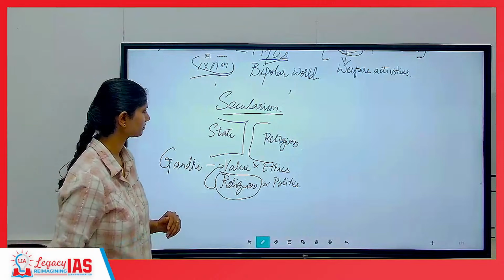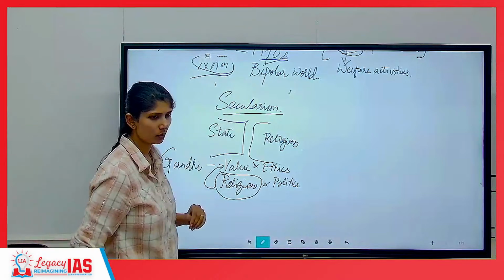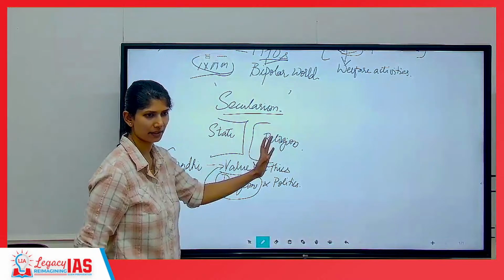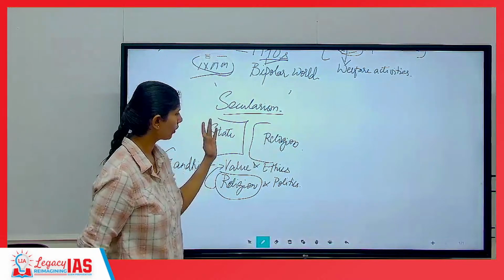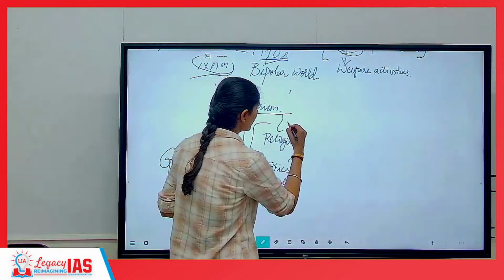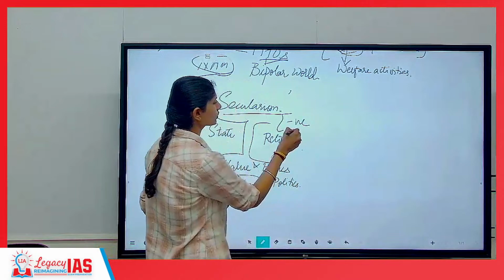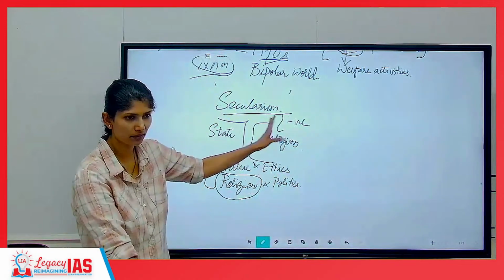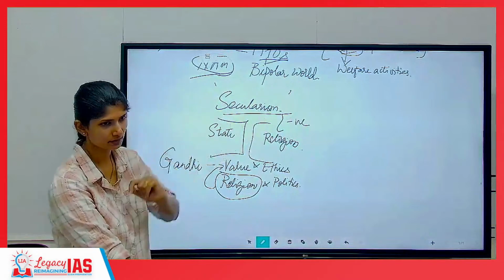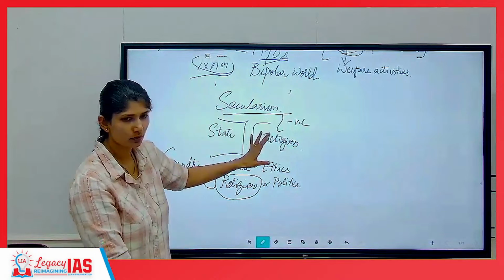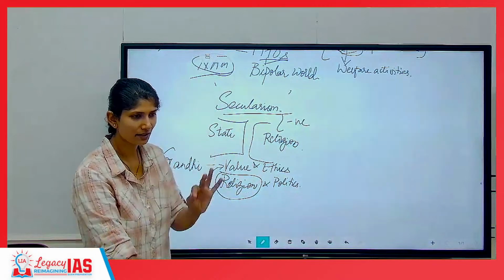Look at this. The Western model of secularism states that state and religion are strictly separate. No one will interfere with each other. This is called negative secularism. You have to fully use the word; I will use it, you will not. You have to write negative. Understood? The version where state and religion will not interfere with each other is called negative secularism.